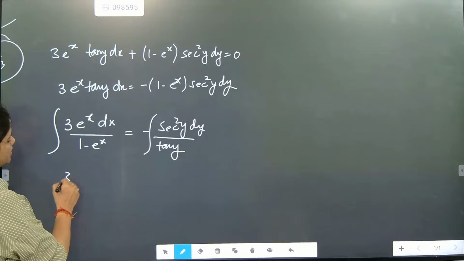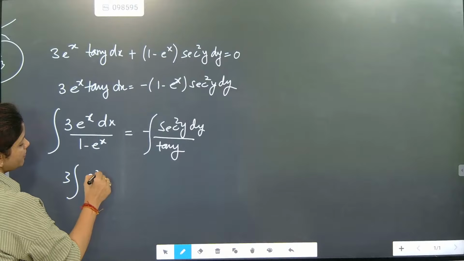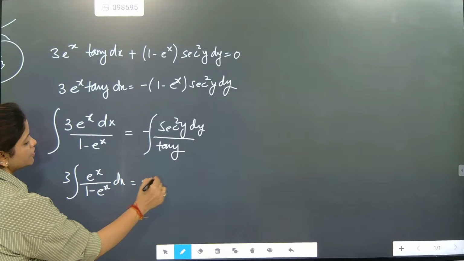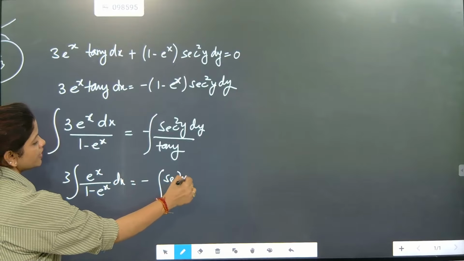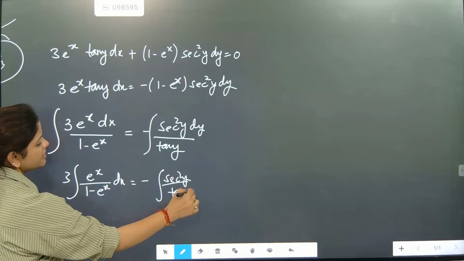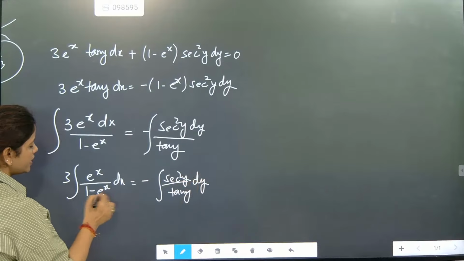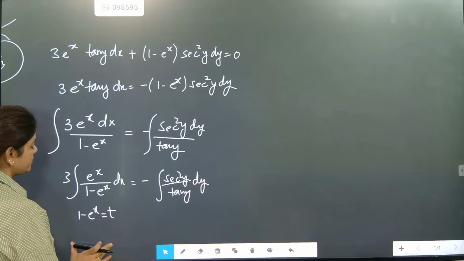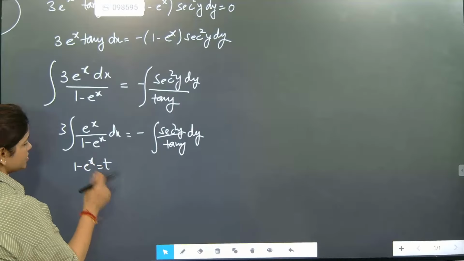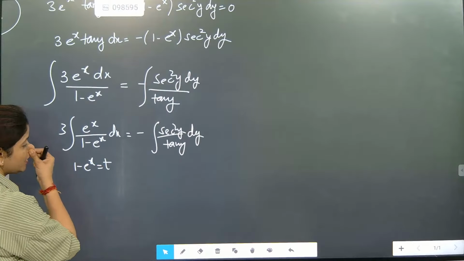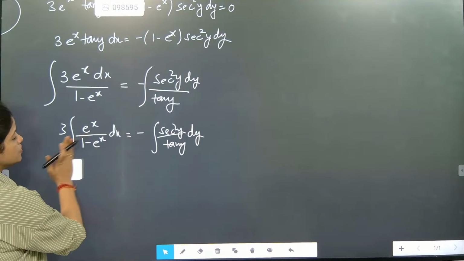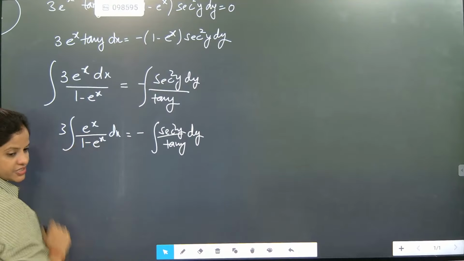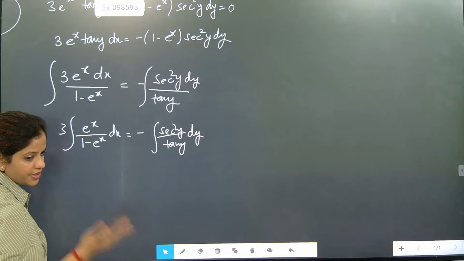So now 3 is written here. It is e to the power x by 1 minus e to the power x dx equal to minus secant square y by tan y. Any other thing is not given now. So here 1 minus e to the power x is equal to t we have written. This total section we can take as t and integrate, or we can write log. So here e to the power x, so if we apply minus, then a minus will be coming. So we can solve it in 2 methods.